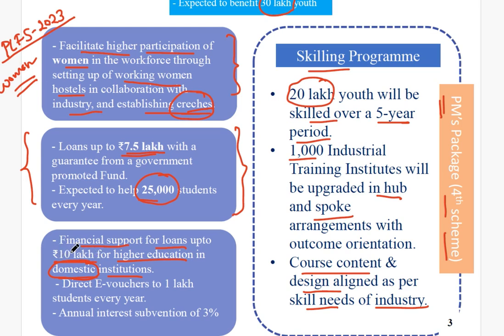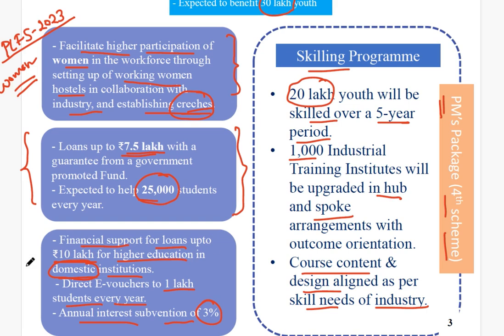That means if you take a loan of 10 lakh or below, you will get financial support from the government. Direct e-vouchers of rupees 1 lakh to every student per year will be given in the form of this support. Okay, and annual interest subvention will be of 3%. So that is a very good thing that the government is doing.